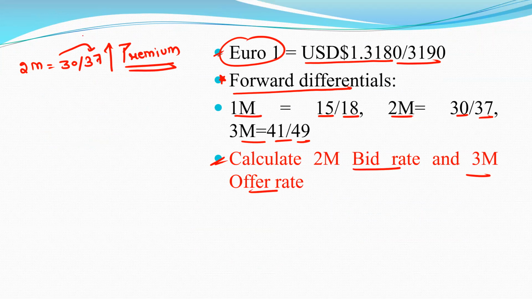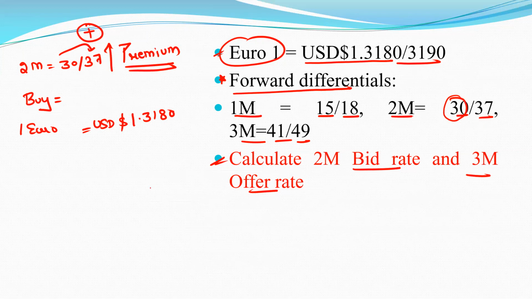First of all, it is going to increase, so that is positive. So what is the buying rate? First of all, we go to the buying rate: 1 euro is equal to USD 1.3180. What is the 2-month buying rate? It is 30. The 2-month bid rate, basically, they are asking.